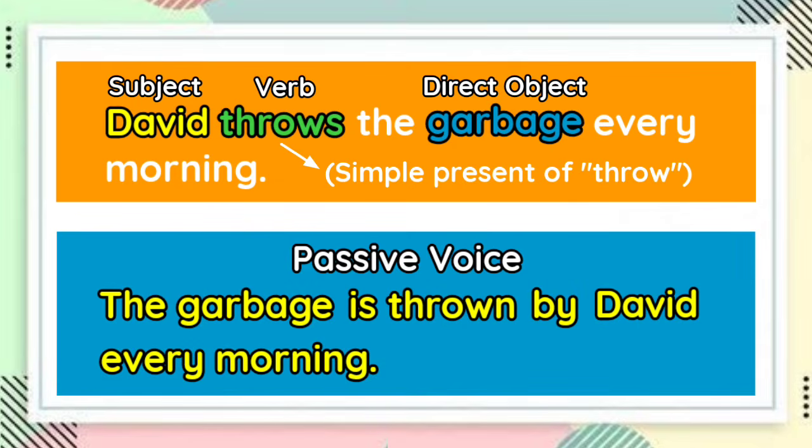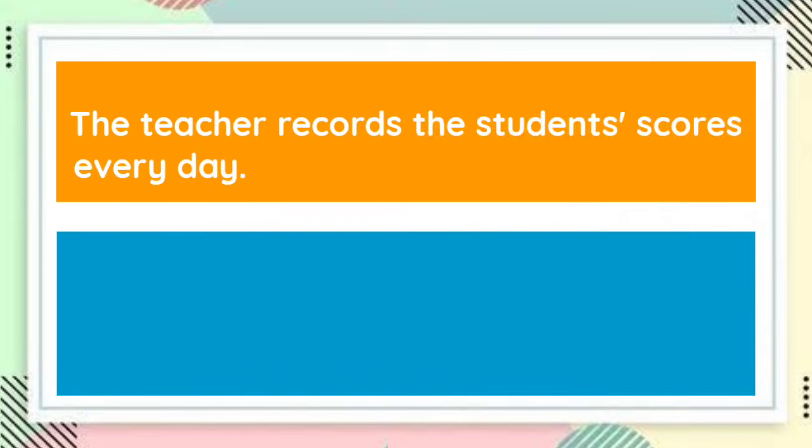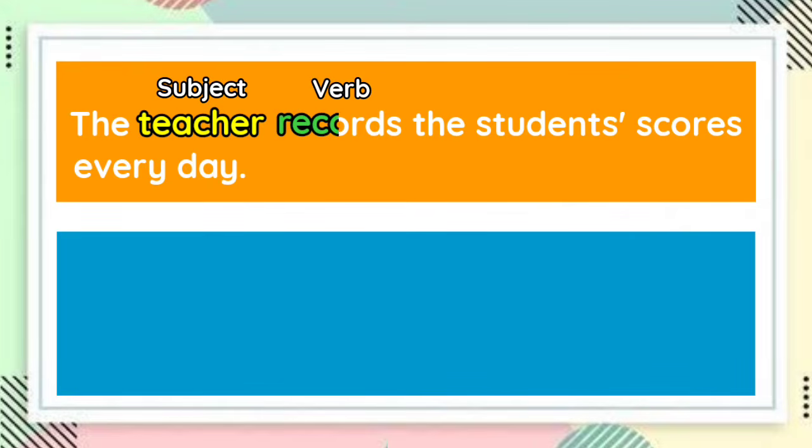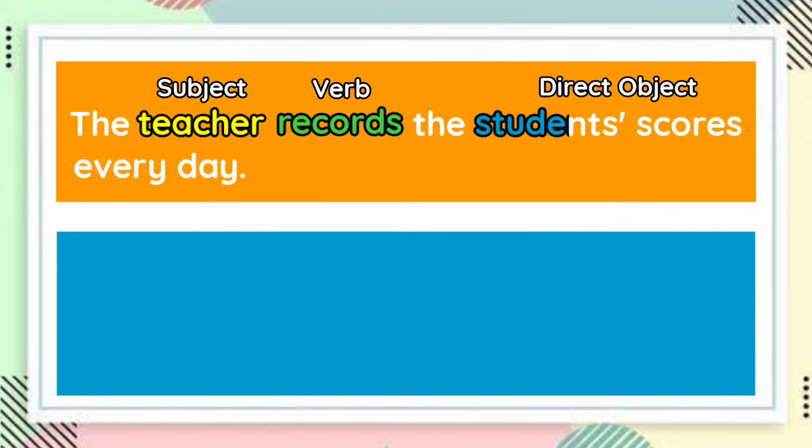Is it clear? Another one, the teacher records the student's scores every day. This is a sentence in the active voice. The subject, which is the teacher, is the one that does the action, or the verb, which is records. And the complete direct object is student's scores. Now, let us focus on the verb, records.